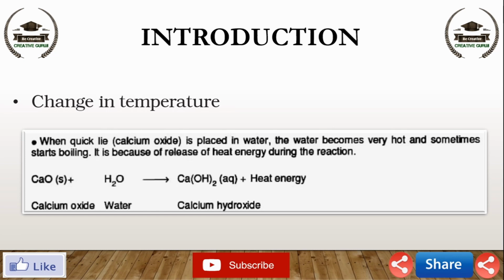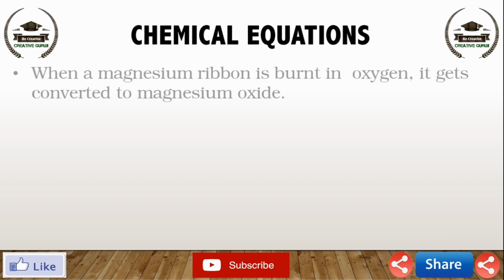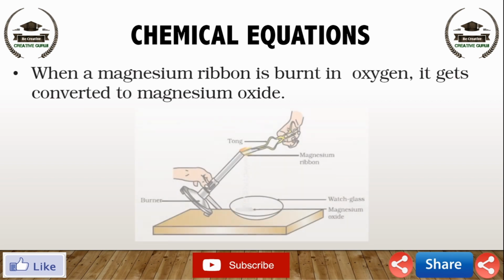As we observe the changes around us, we can see that there is a large variety of chemical reactions taking place around us. We will study about the various types of chemical reactions and their symbolic representations in this chapter. Before going to chemical reactions and types of chemical reactions, first of all, understand some basic terms like chemical equations. When a magnesium ribbon is burnt in oxygen, it gets converted to magnesium oxide. This description of a chemical reaction in a sentence form is quite long. It can be written in a shorter form.